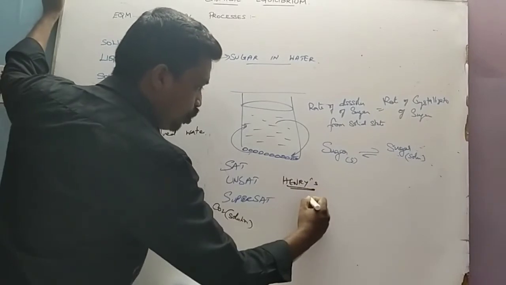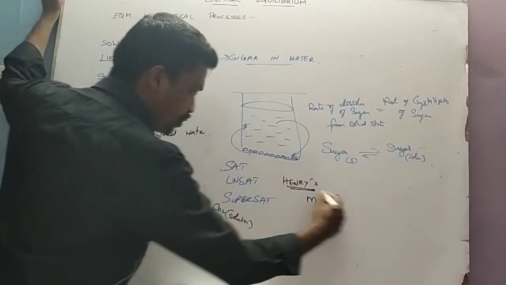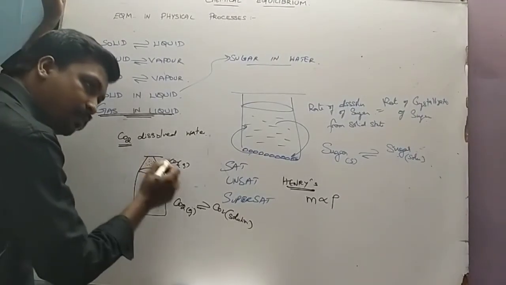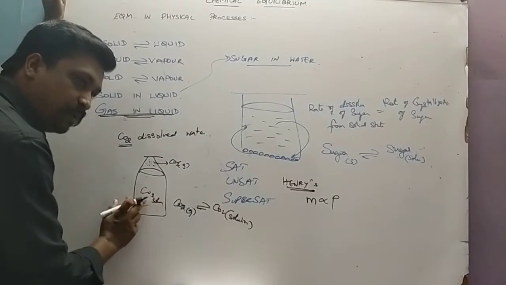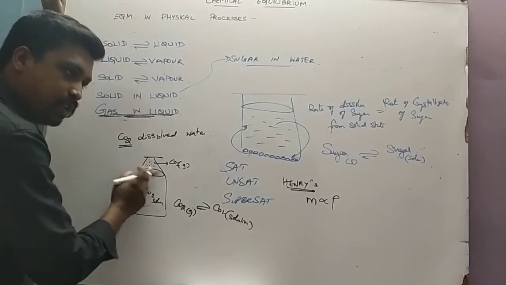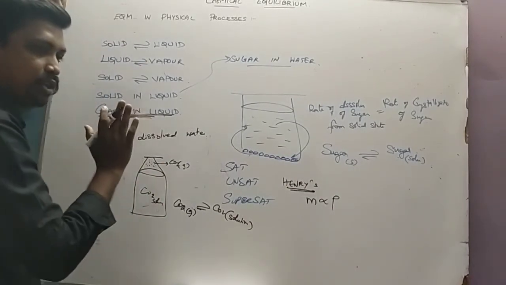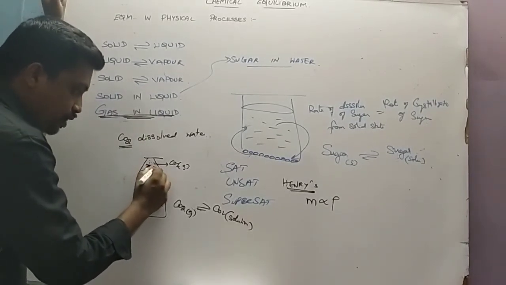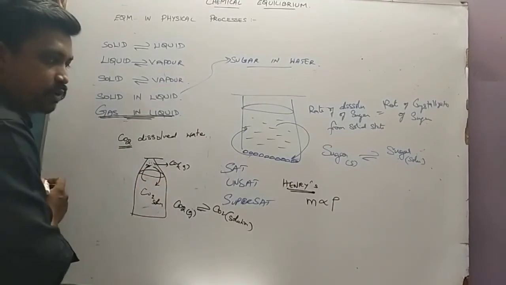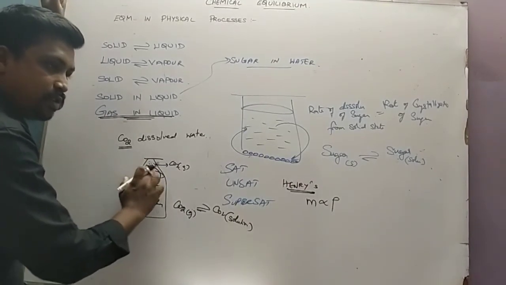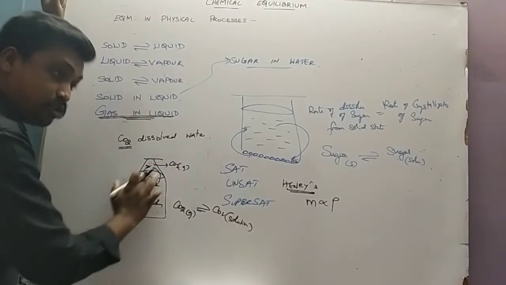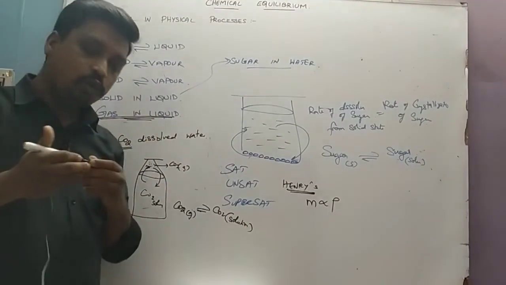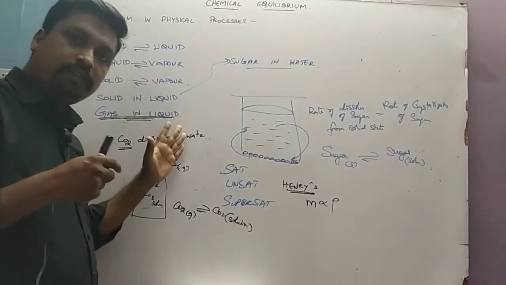That law says that the amount of substance dissolved is directly proportional to the partial pressure of the carbon dioxide. If the partial pressure of the carbon dioxide here is high, more carbon dioxide will be dissolved. If the pressure here is low, less carbon dioxide is present inside the solution. The rate of carbon dioxide going to the gaseous state is equal to the rate of carbon dioxide dissolving. So here the rate of vaporization is equal to the rate of dissolution. This equilibrium is called gas in liquid equilibrium. Hope you are all very clear with the 5 types of physical equilibrium.